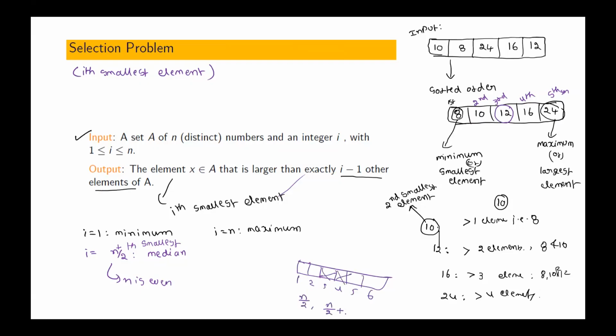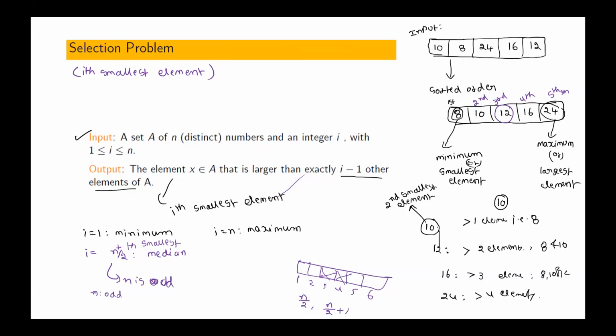Fourth, can we write it as n by 2 plus 1? Is that okay? The other one is the n is odd case, no?